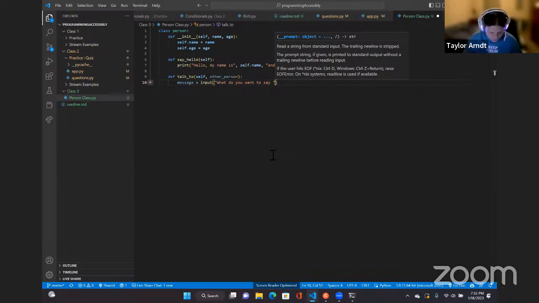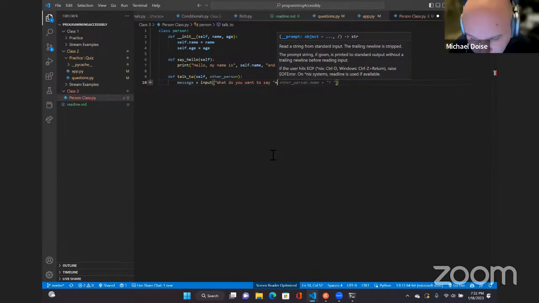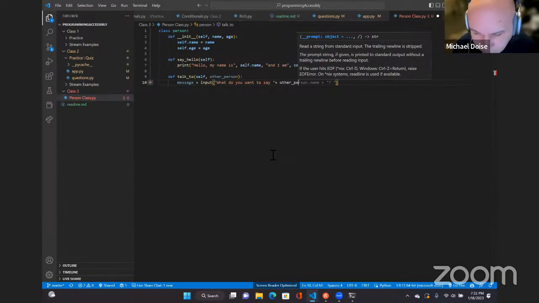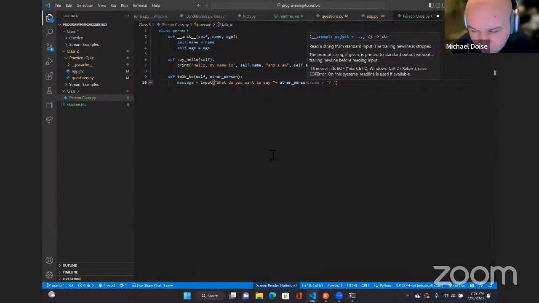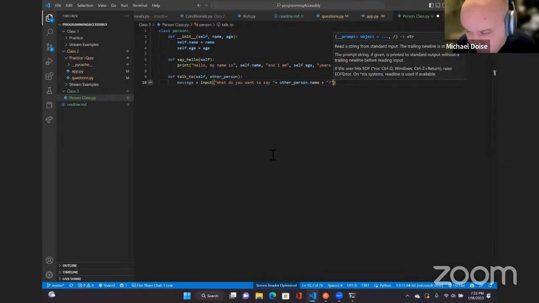Quote, right parenthesis, plus other_person dot name. Okay. Space plus space plus space double quote, question mark, question, space, double quote, right parenthesis. Okay. And then your right parenthesis. Yep. I didn't need the extra space.